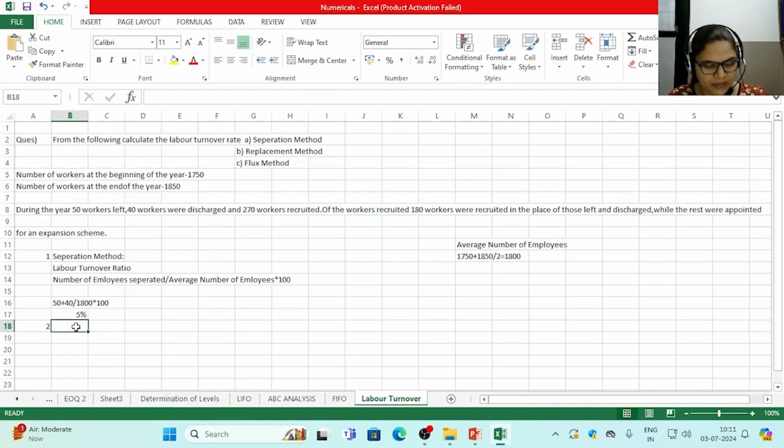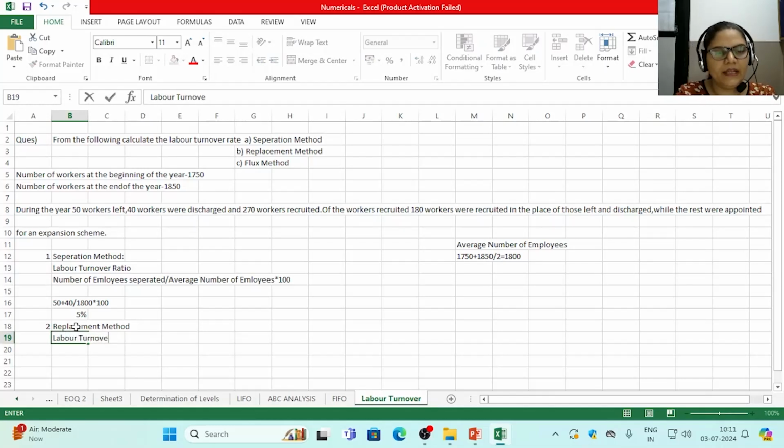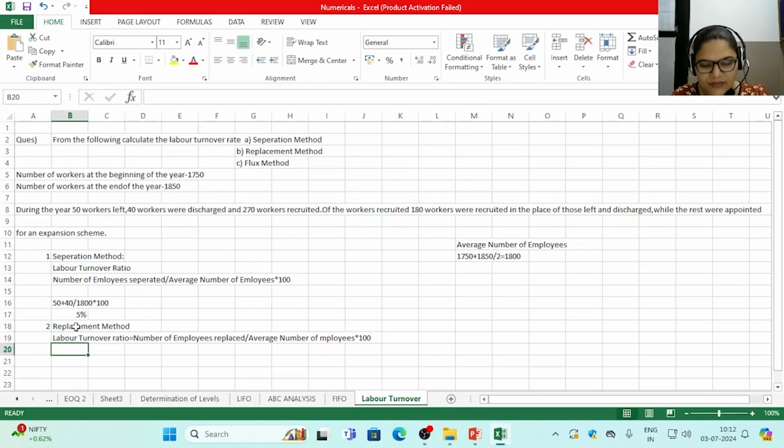Next is the replacement method. In the replacement method, labor turnover ratio is equal to the number of employees replaced divided by the average number of employees, multiplied by 100.